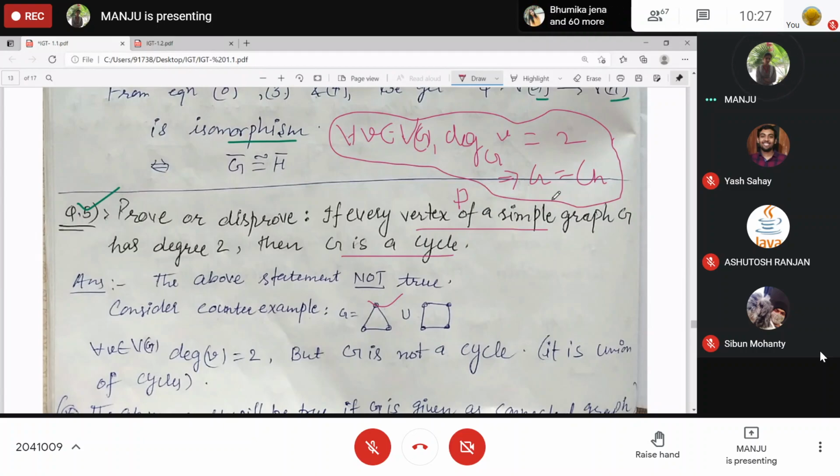Agreed? G can be connected, G can be disconnected. For connected, it is satisfying, but it also involves this type of graph where the degrees are 2, 2, 2, 2, and here also 2, 2, 2. But this graph is not C7.